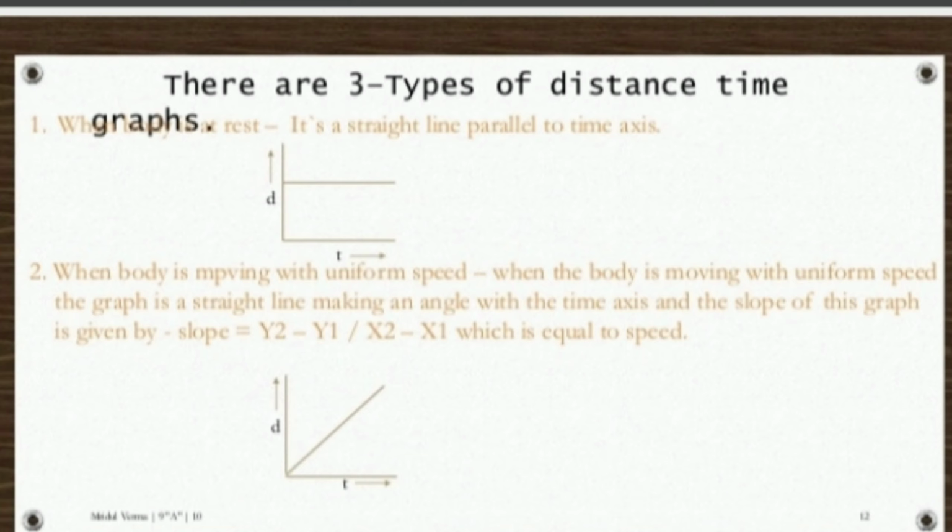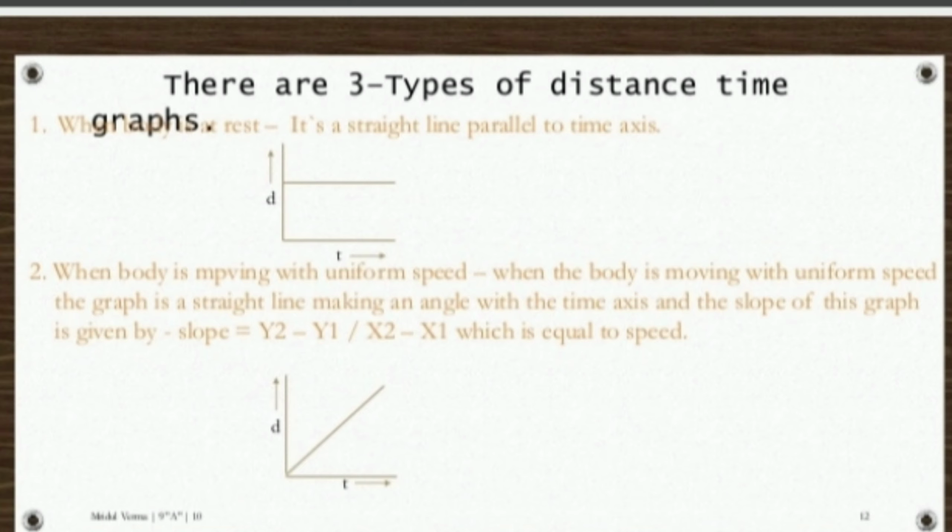The slope will give you what here? Speed. See the previous slide: the slope gives the speed of the body. They are used to find the speed or velocity of a body. In the next slides we will discuss this. If it is a displacement-time graph, we define the velocity. If it is a distance-time graph, we define the speed. Understood? Distance and time will give you the speed.